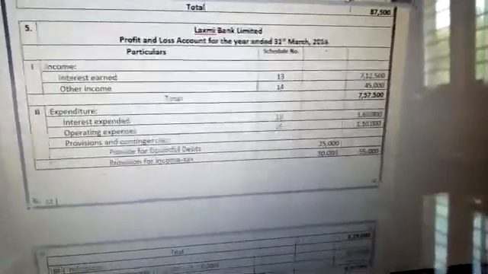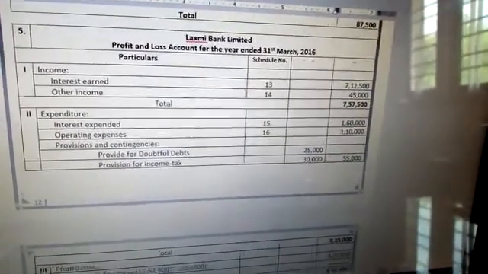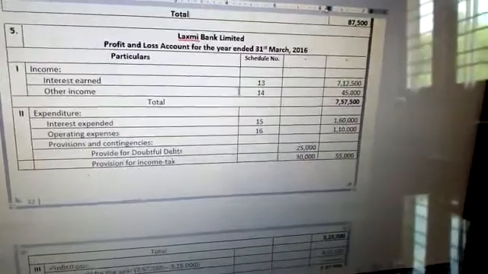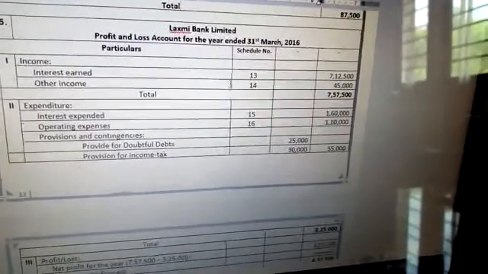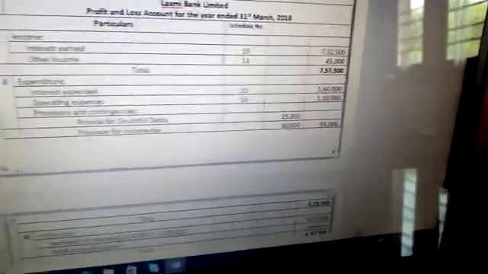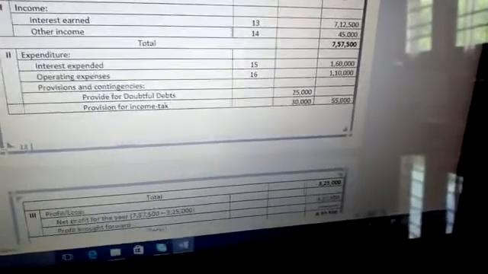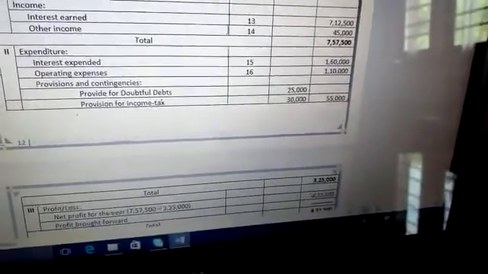First, in the profit and loss account, income: under schedule number 13, interest earned, and 14, other income. Under expenditure: interest expended, operating expenses, provisions and contingencies, where we have RBD, new RBD, and provision for income tax.